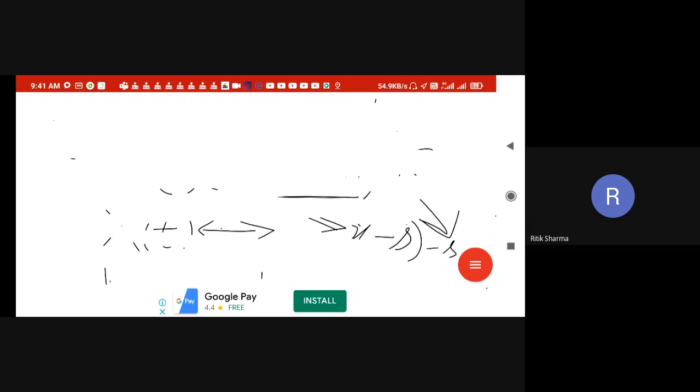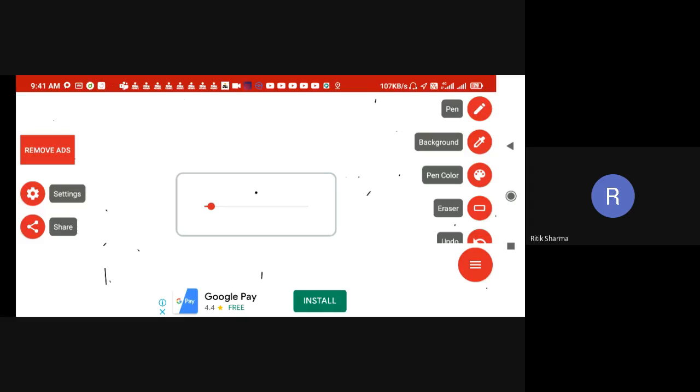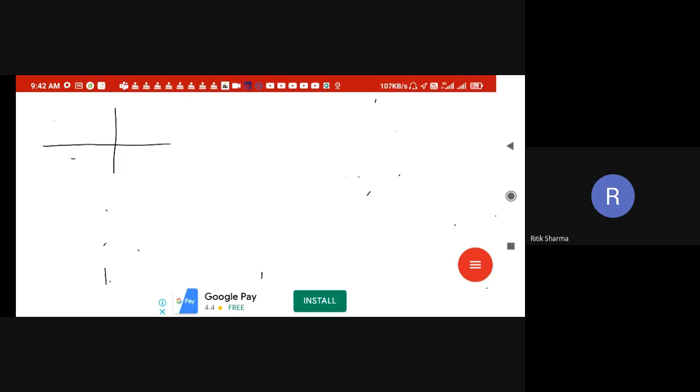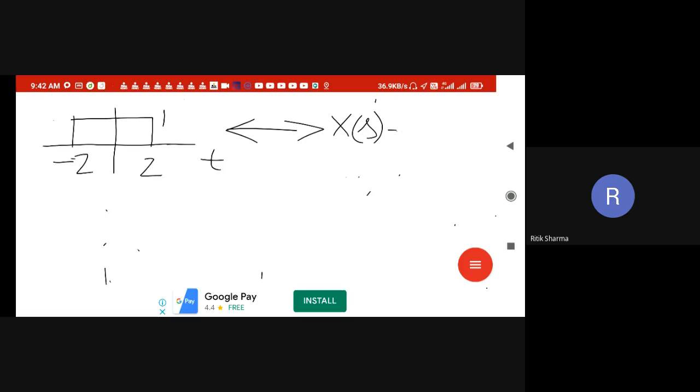The use of this property is, suppose we want to find the transform of a signal which has a shape like this. This value is 1 and it is minus. This is a time domain signal and we want to find the transform of this, right? How do we find X of s? Just by the formula.